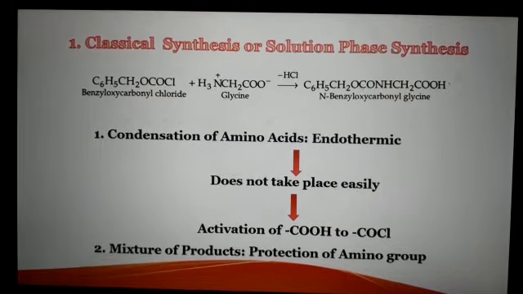We have to activate acid group to acid chloride group because acid chlorides are more reactive than carboxylic acid. Second point noted is there is possibility of formation of mixture of products. To overcome this limitation, we have to protect amino group.